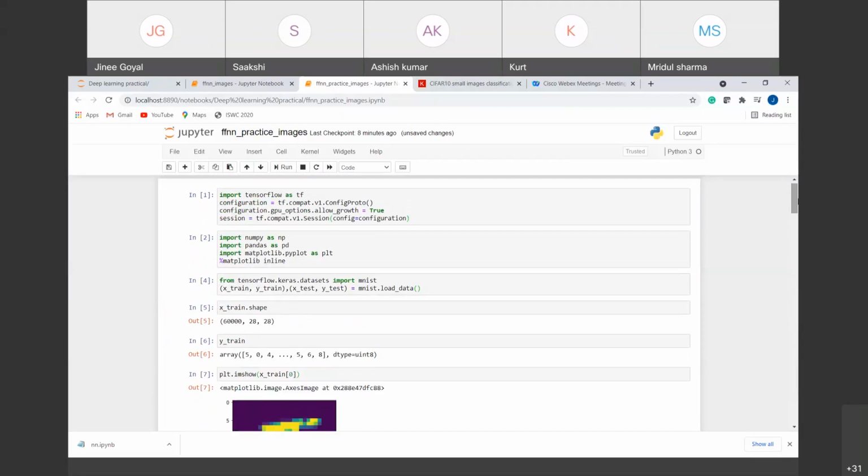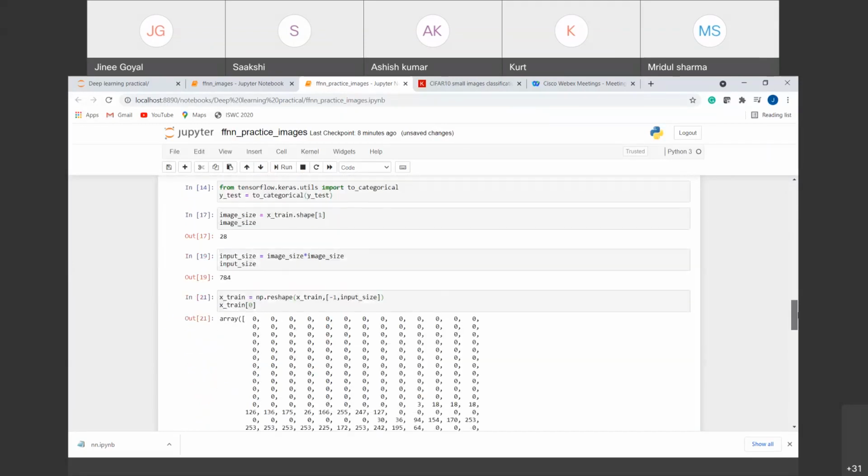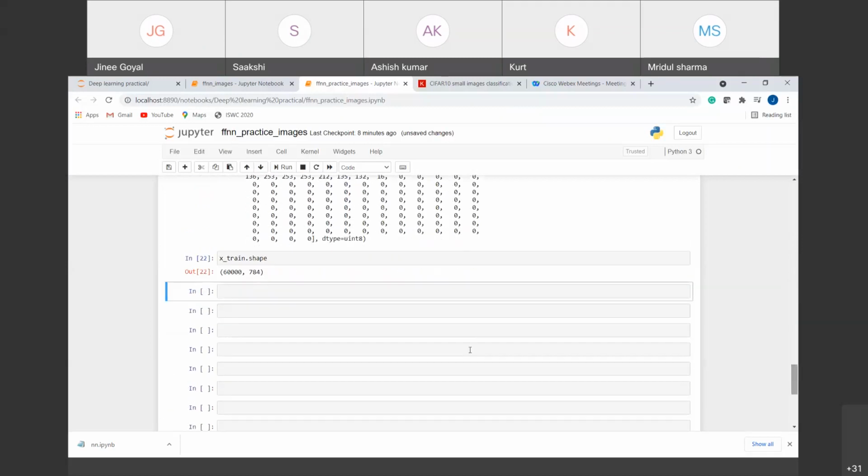So we have converted this 2D image into a single flattened image that consists of 784 values. So we have everything we need for our model to train.